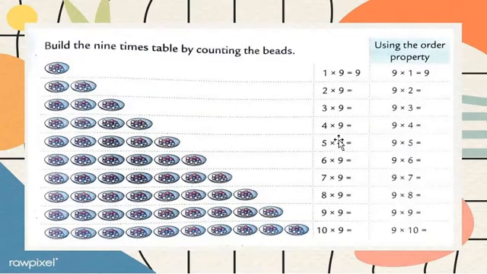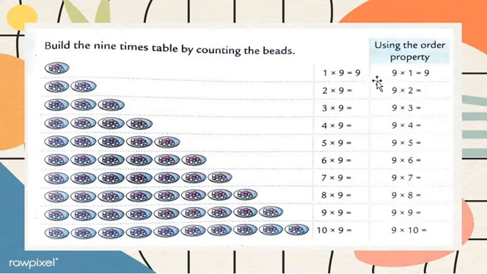Okay, so now let's check the full table. What we have learned in this table: 1 nine is 9, 2 nines are 18, all students. Those things we have learned are right.